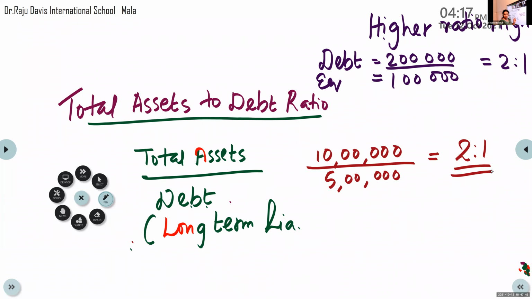In this total asset to debt ratio, higher is safe. 2:1 is ideal, and if it is more than 2:1, that is also good for the business. Higher is safe. Low is risky.